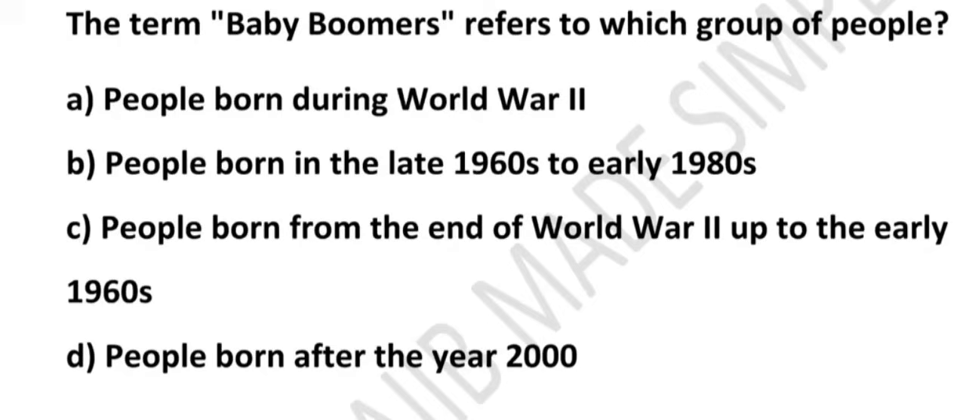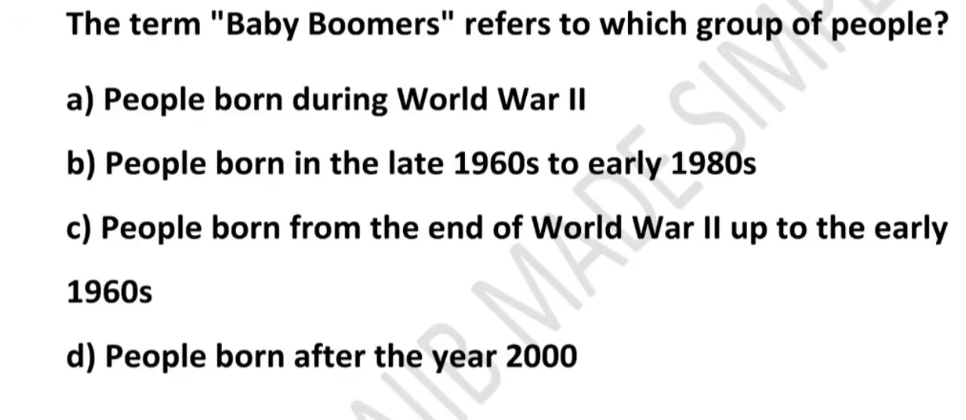What about option D? Option D is also incorrect because people born after the year 2000 are generally called Gen Z, sometimes post-millennials. They are completely different from baby boomers. So the correct answer to this question is option number C, right?